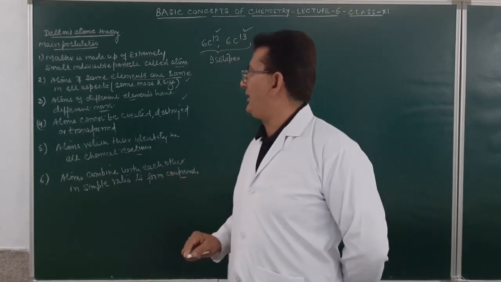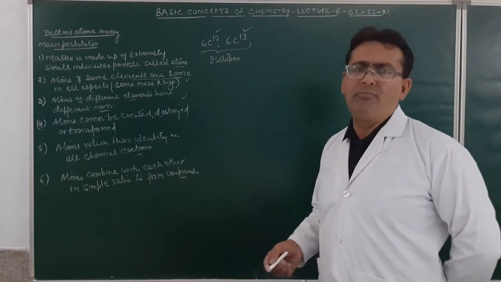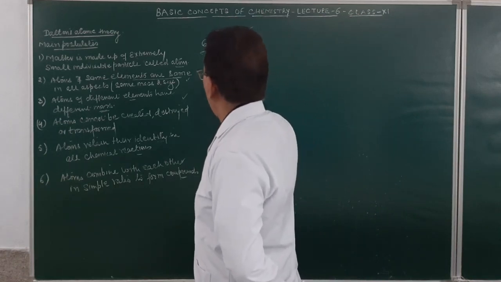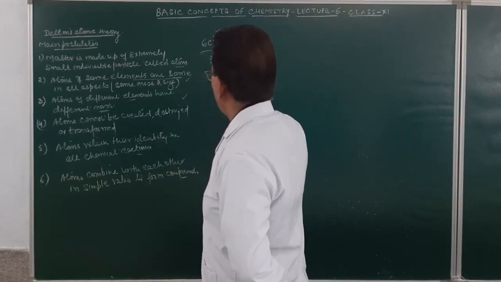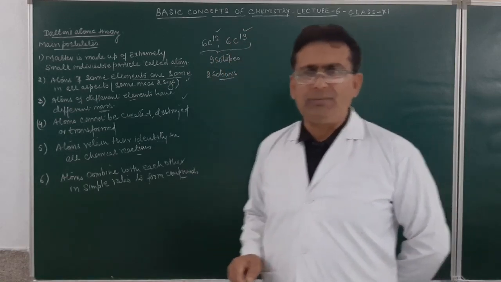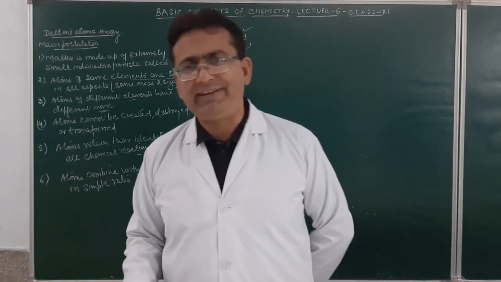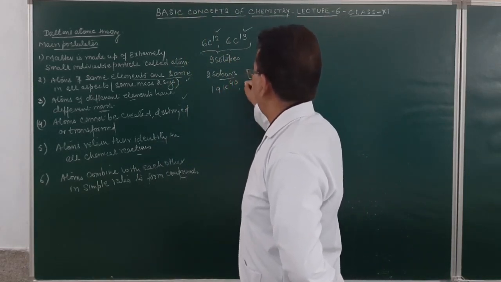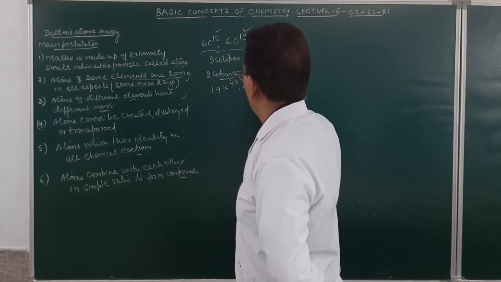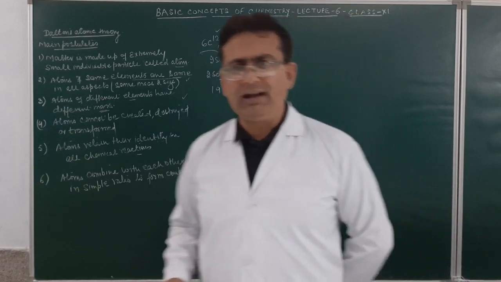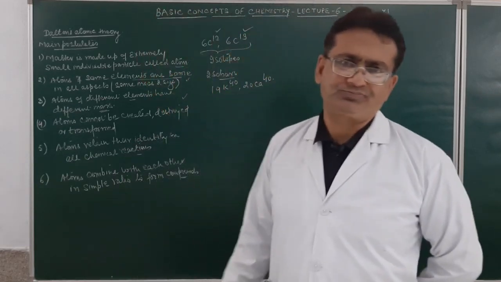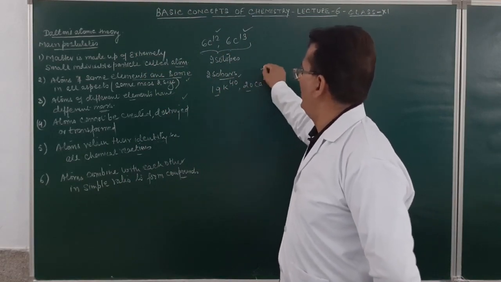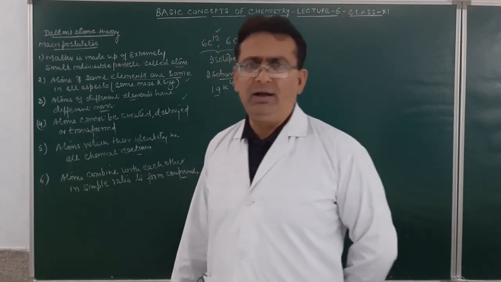Then Dalton says that atoms of a different element have different mass, but according to the modern theory, there occur isobars. Isobars are the atoms of different elements, but with the same mass number. As for example, we take 19 potassium 40 and then 20 calcium 40. You may see over here, these are the atoms of different elements but the mass number is the same. Is it clear? Their atomic number is different but the mass number over here will be the same. So these are called isobars.